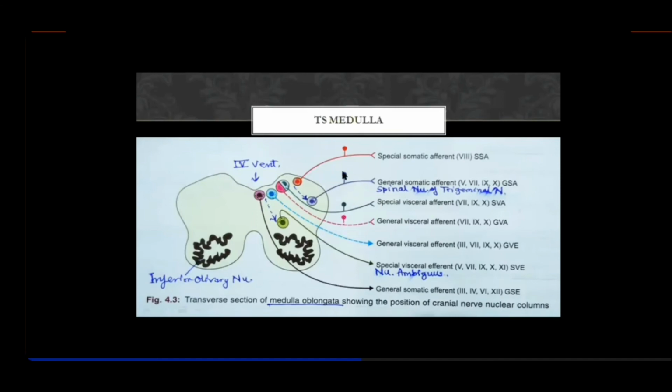And one thing you are also appreciating, that all these are afferents, so they have the cytons outside the CNS, right? So they form ganglia. You have been taught about all the ganglia, right? Although the spiral ganglion you will study along with the vestibulocochlear nerve. The rest are the geniculate ganglion of the facial nerve, the trigeminal ganglion, then the superior and inferior ganglia of the glossopharyngeal and vagus. These are all the same as the dorsal root ganglia of the spinal nerves.